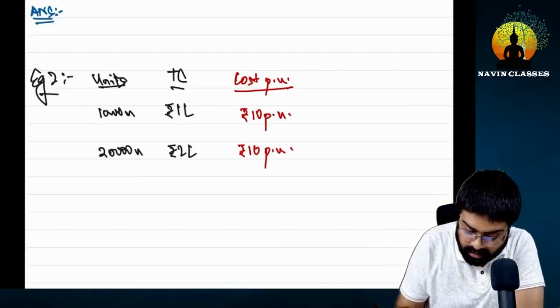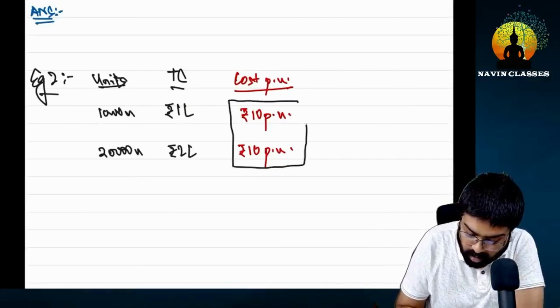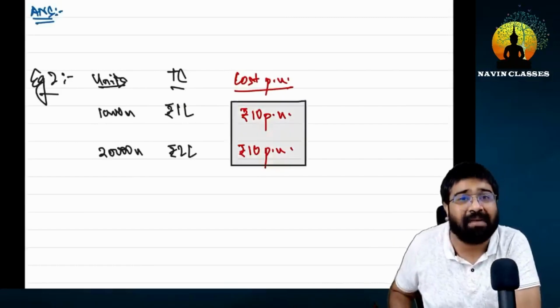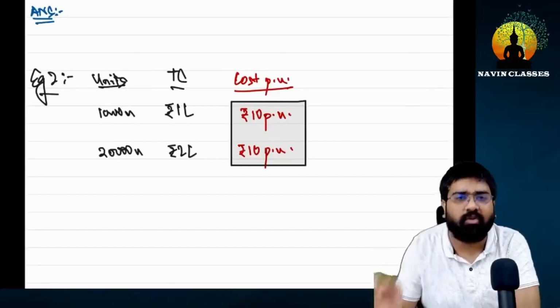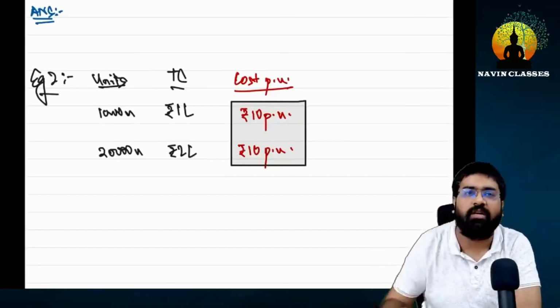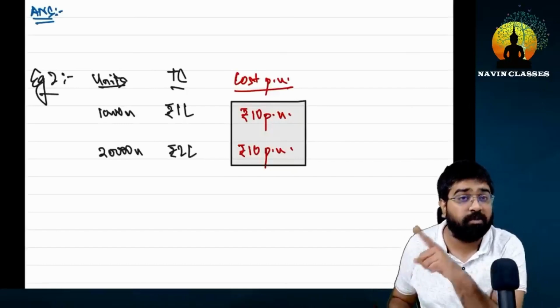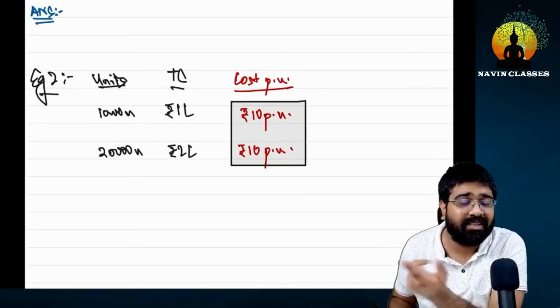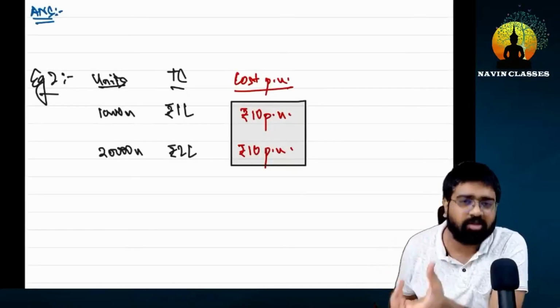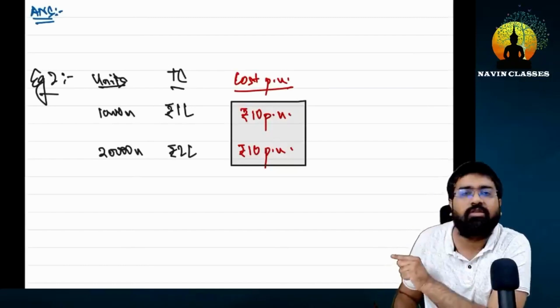That is, the per unit cost in both of the cases here is coming to be the same, right? Meaning that if on two sets of units the per unit cost is the same, then what will we call it? It will be called a variable cost. Means in variable cost also, something is constant. Tell me what will become constant. Is the total cost constant or is the cost per unit constant?